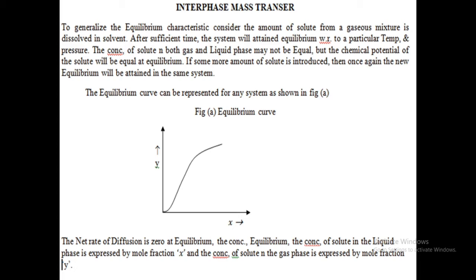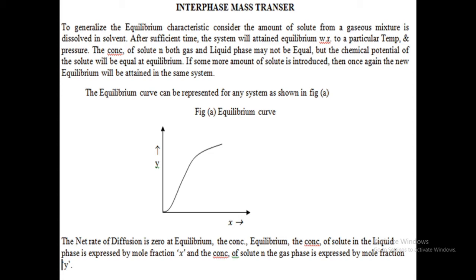The forward direction depends upon the solubility of the solute. The solute gas, that is ammonia gas, converts from the gaseous phase to the liquid phase. After some time, the liquid phase is converted back into the gaseous phase. So both forward and backward directions are equal.